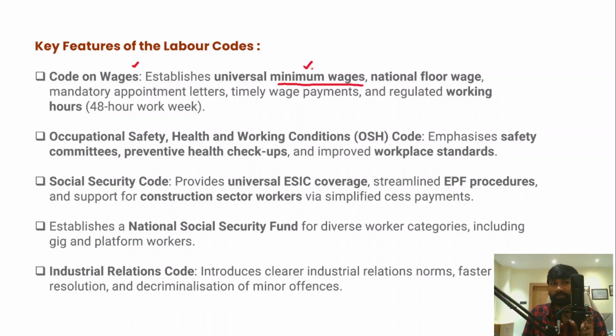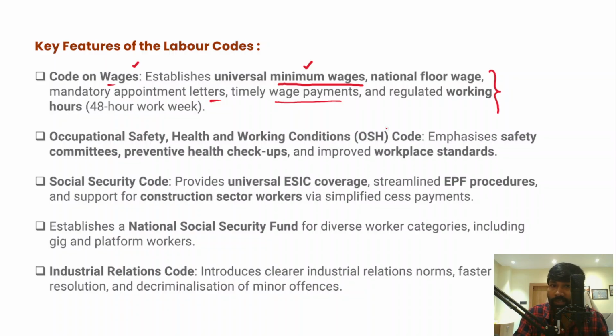At the same time, this Code on Wages also fixes a national floor wage as well. Apart from that, mandatory appointment letters must be given to the employees, timely wage payments have to be made, and working hours are regulated, that means a 48-hour work week. So this is what the Code on Wages is talking about. That means it gives them better safety and security.